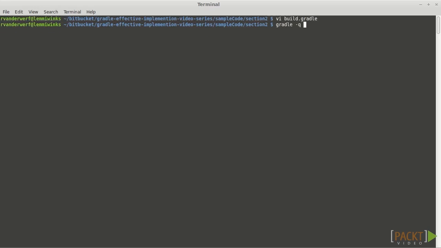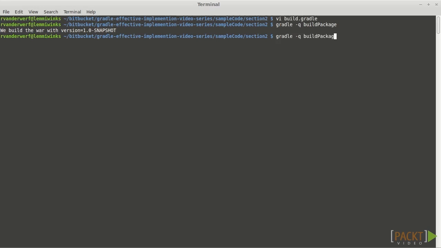I'm going to use the -q option, and just as an FYI, this is going to keep Gradle quiet. All the normal Gradle messages and noise about the task we're in are going to go away, and it's going to reduce this down to just the print line statements that our build script is executing. Let's run build package. We execute, and again, you can see that because I don't have the release task executing, it says that it's a 1.0 snapshot version. Now, if I do the same thing and actually execute the release task, the version changes.